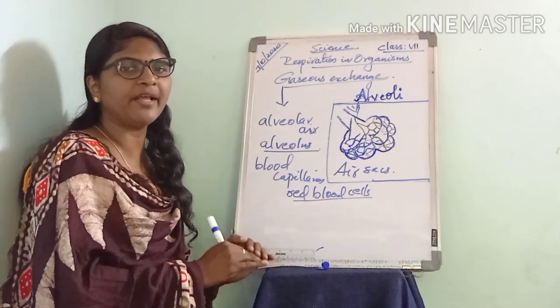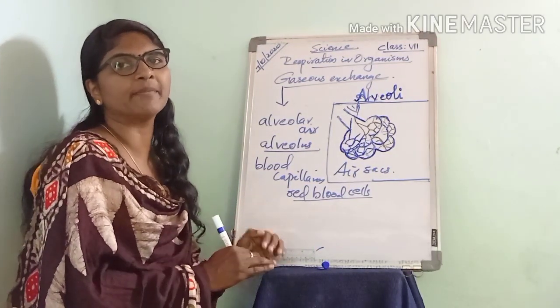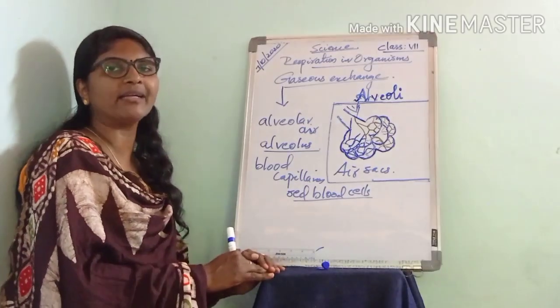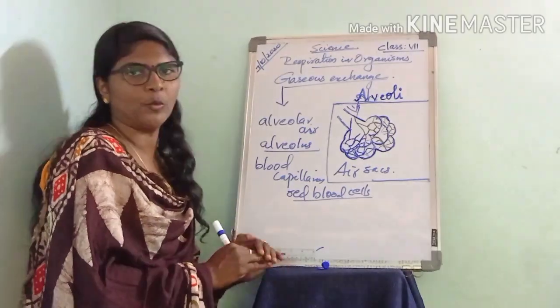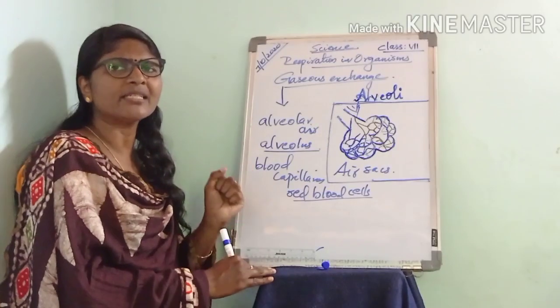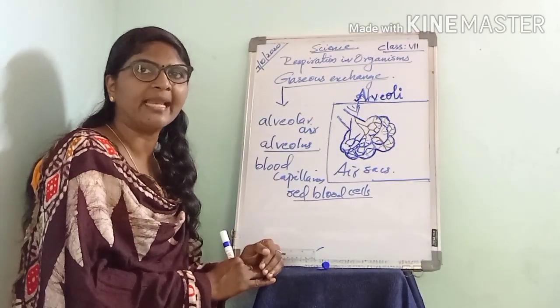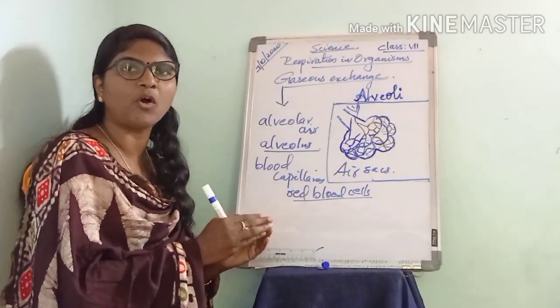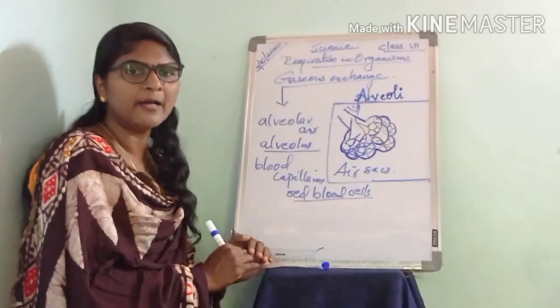Both carbon dioxide and water are removed from the body. After the gaseous exchange, the blood carries oxygen to every cell of the body.